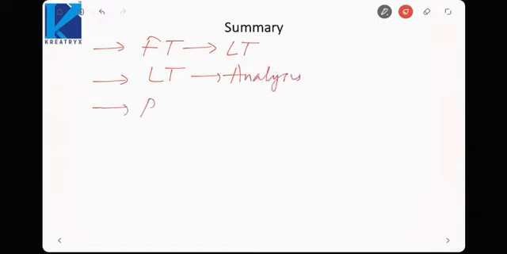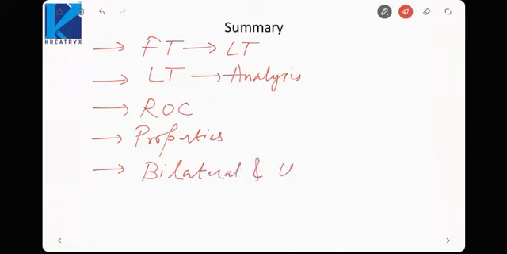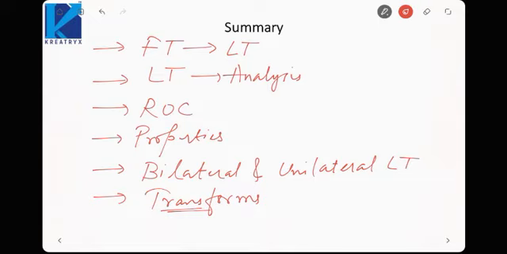Then we saw what is meant by region of convergence. Then we saw the properties of ROC, how we can directly find the ROC of certain signals. Then we saw both bilateral and unilateral Laplace transform, wherever they are applicable, like unilateral Laplace transform is applicable only for right-sided signals. And at last we saw some of the transforms that you need to remember. In the next lecture we will study the properties of the Laplace transform to make your life easier, so that we can directly find the Laplace transform of certain signals from known signals. That we will cover in the next lecture.